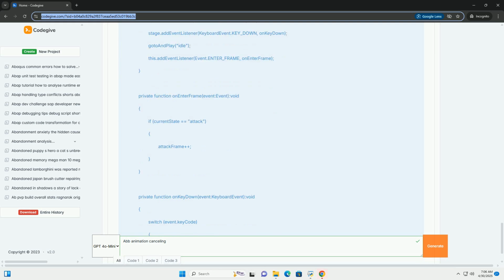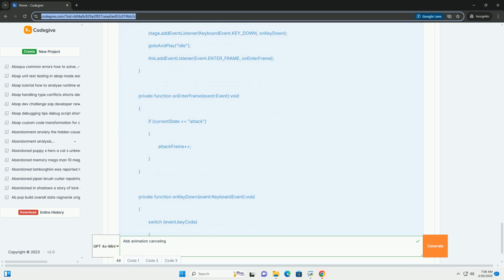Event listeners. We use event listeners to detect user input, keyboard presses, mouse clicks, or game events that trigger the need to cancel an animation. Stopping and restarting animations. The core mechanism involves stopping the current animation and starting a new one based on the player's input or game logic. Considerations for seamless transitions. Abruptly stopping and starting animations can result in jarring transitions. Techniques like fading, blending, or using transitional animations are essential for a smoother experience.